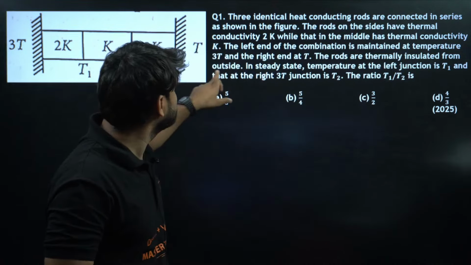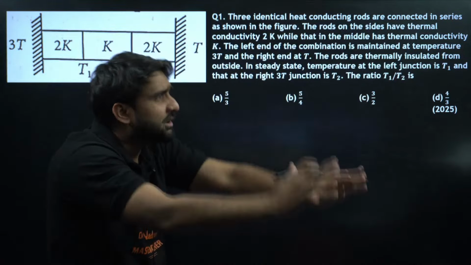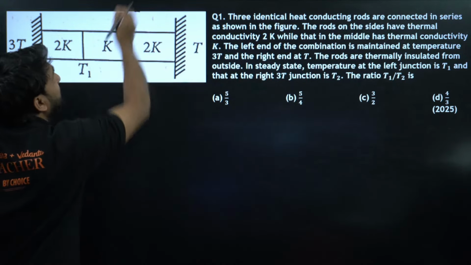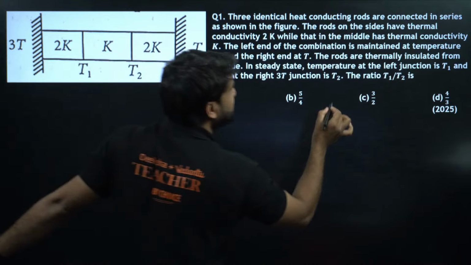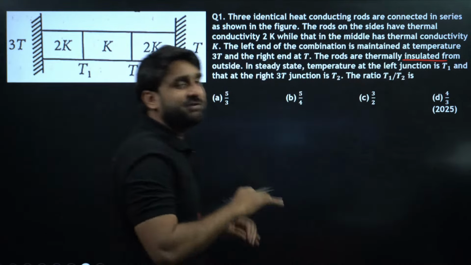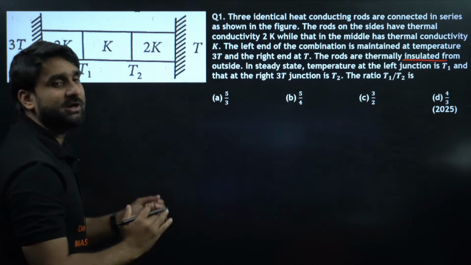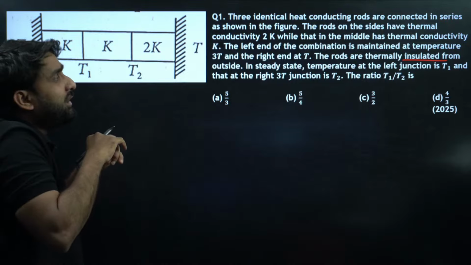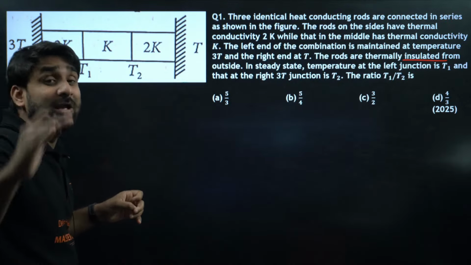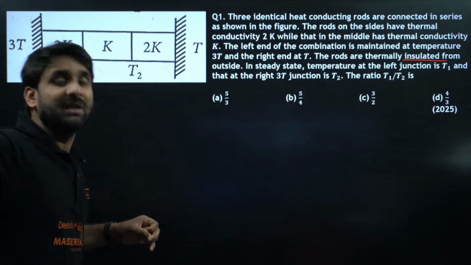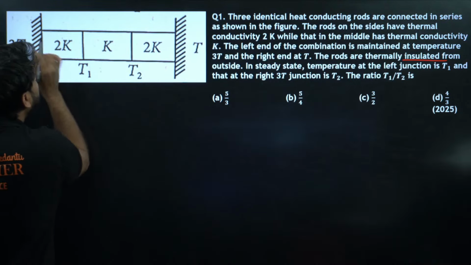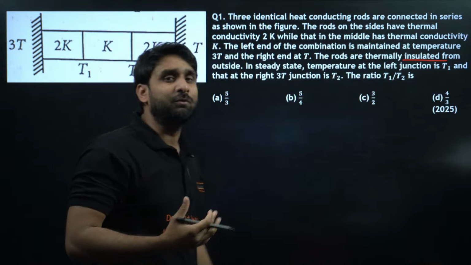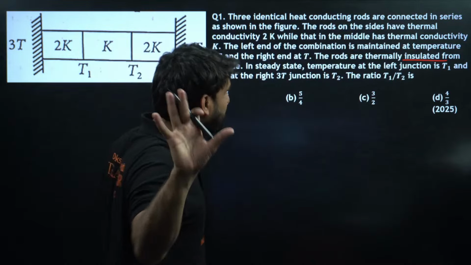The rods are thermally insulated from outside. It means the heat will only flow inside the rod, and will not flow into the surroundings because it is completely insulated. The rod might be wrapped by plastic or whatever. So the heat loss will not be in the environment; the complete heat will transfer inside the rod itself. So basically here we have to use the heat transfer formula. I'll be giving you the formula.